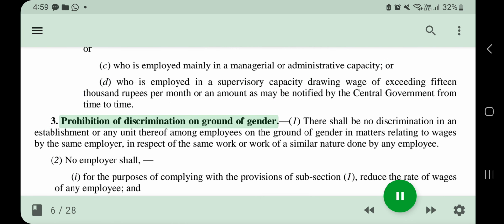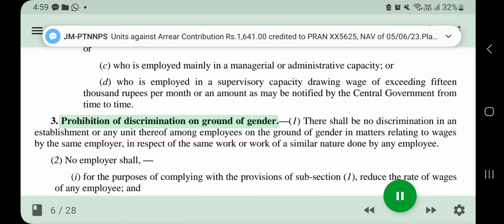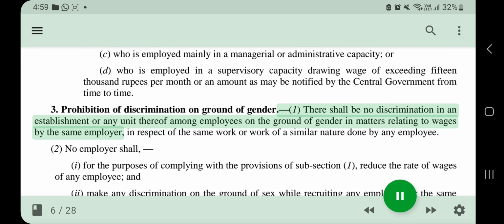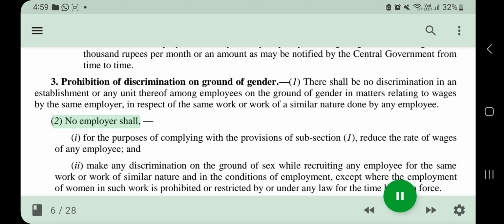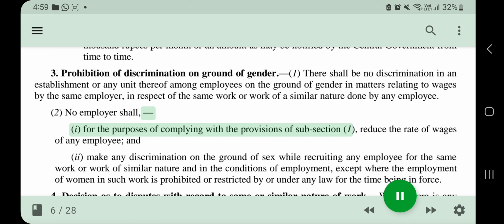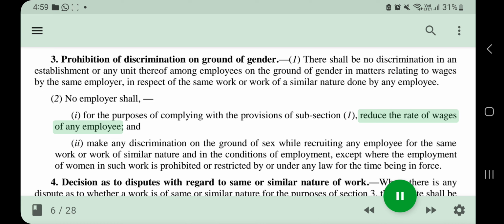3. Prohibition of discrimination on ground of gender. (1) There shall be no discrimination in an establishment or any unit thereof among employees on the ground of gender in matters relating to wages by the same employer, in respect of the same work or work of a similar nature done by any employee. (2) No employer shall, (i) for the purposes of complying with the provisions of subsection (1), reduce the rate of wages of any employee. And (ii)